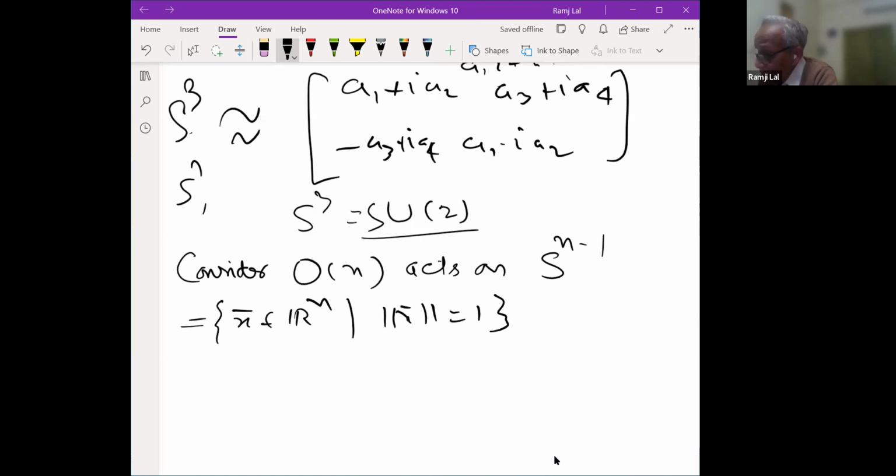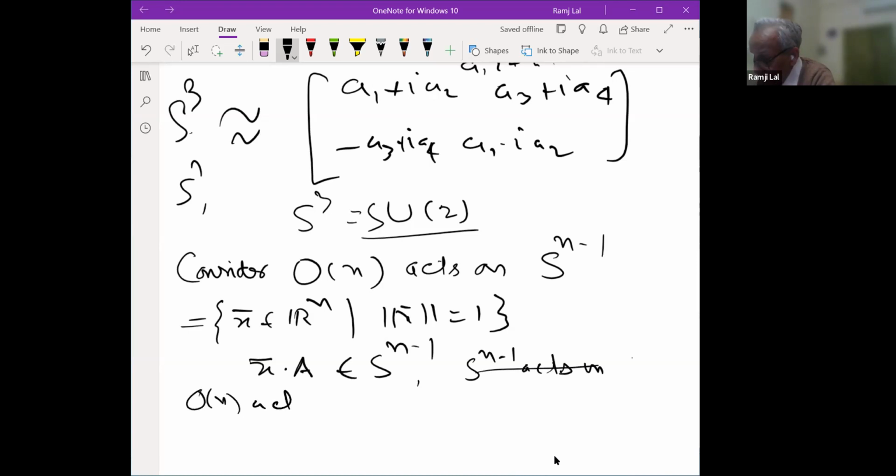So how does it act on this? You take any x bar in Sn minus 1 and a here. So x bar into a is also a member of Sn minus 1. So this is an action, a right action, so to say. So ON acts on Sn minus 1.